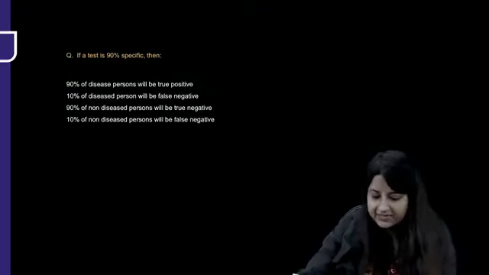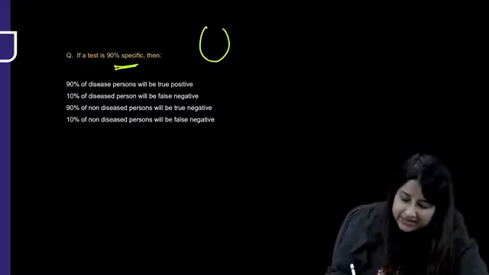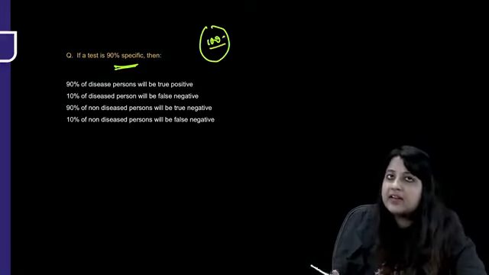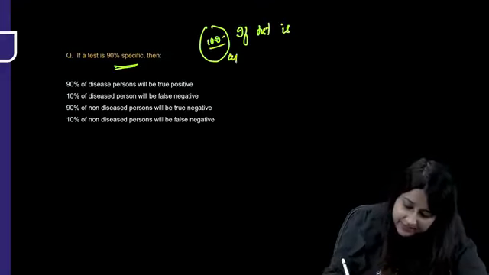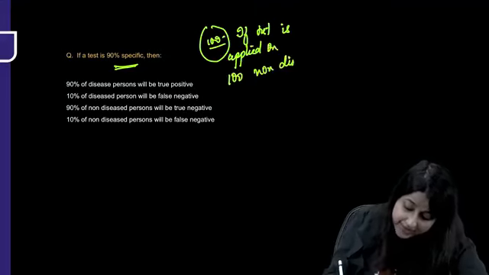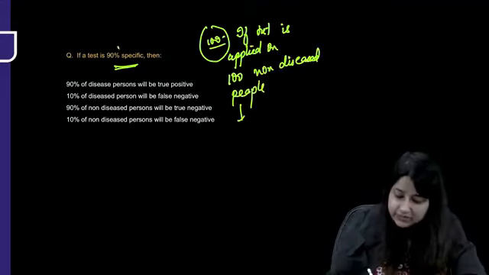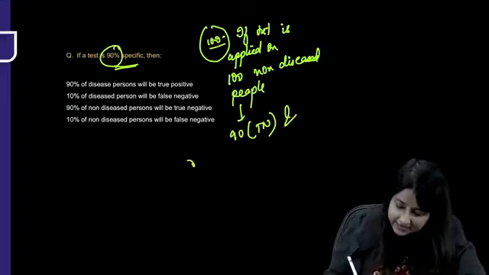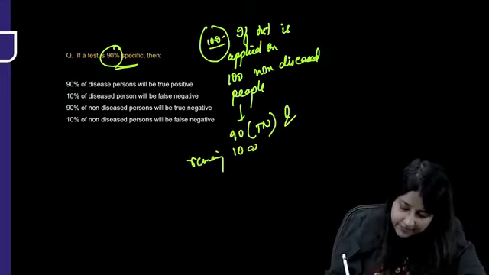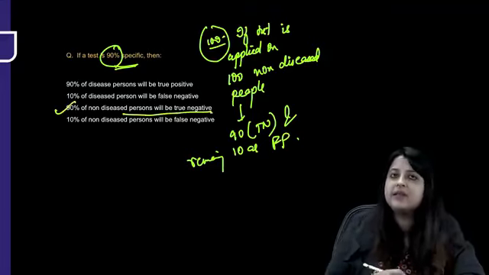If a test is 90% specific, then what does it mean? 90% specific means it is the ability to identify all those who do not have the disease. So if the test is applied on, please remember this is important, 100 non-diseased people, then it is going to give me, here it is 90%, so 90 as true negatives and remaining 10 as false positives. So 90% of non-diseased will be true negative.